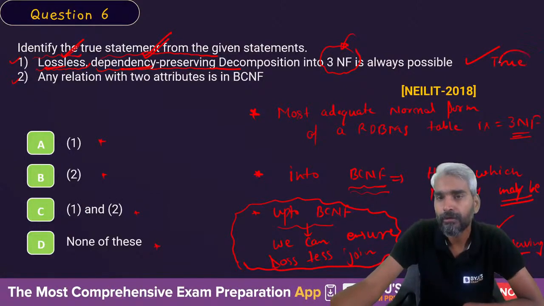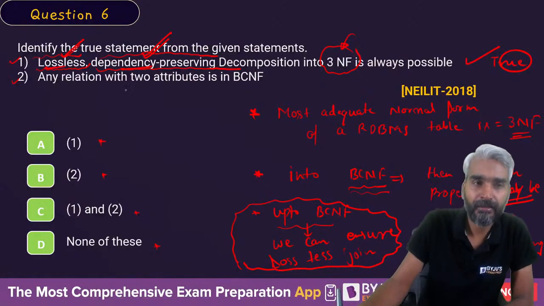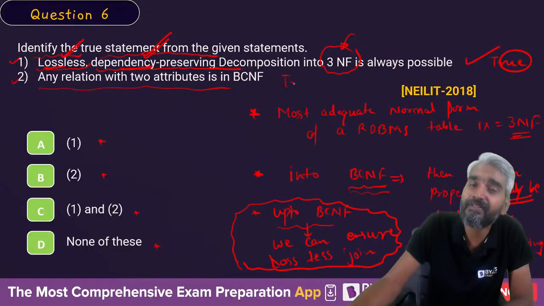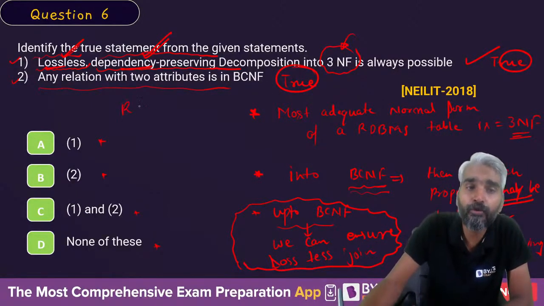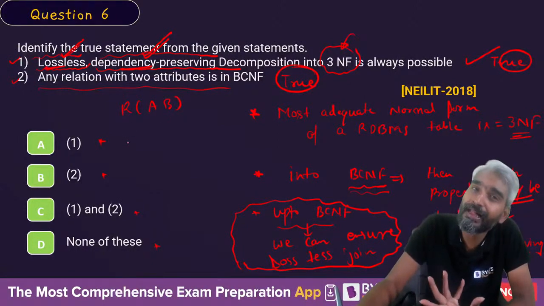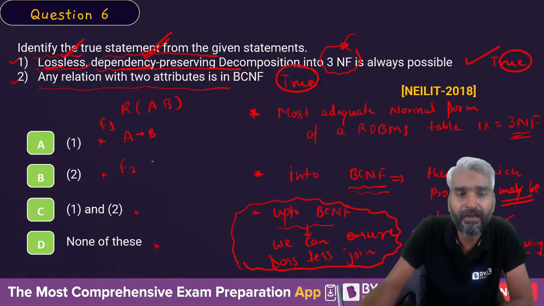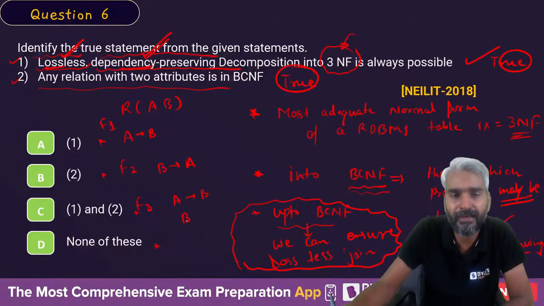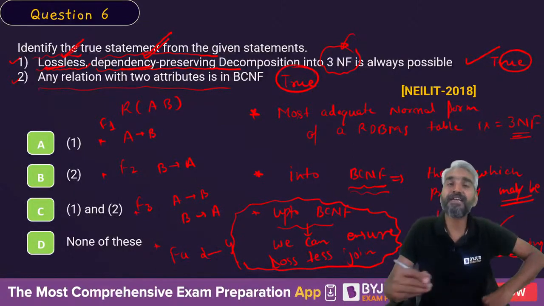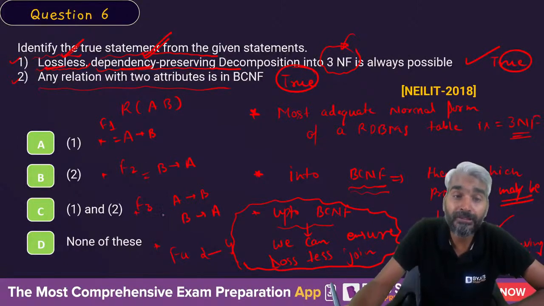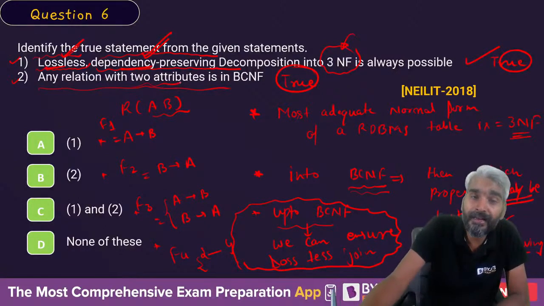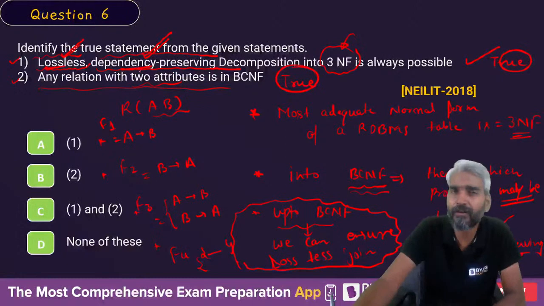You are right. Now, any relation with two attributes is in BCNF. This is also true. If you take a relation R with two attributes, what are the possible FDs? You can have the FD set as A implies B, or B implies A, or both A implies B as well as B implies A, or an empty FD set. These are the only four possible FD sets for a relation with only two attributes.